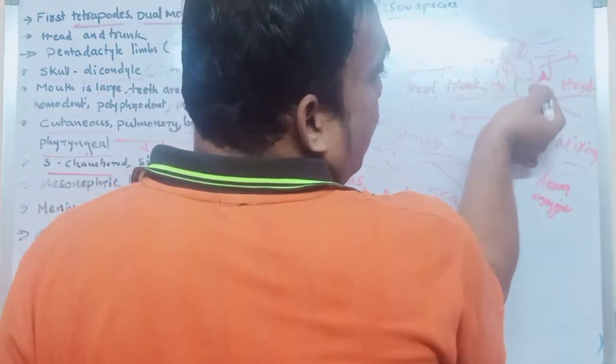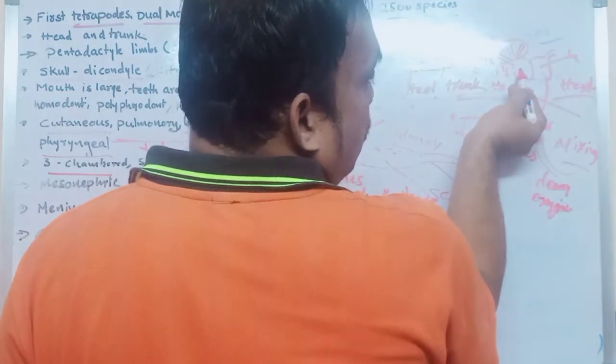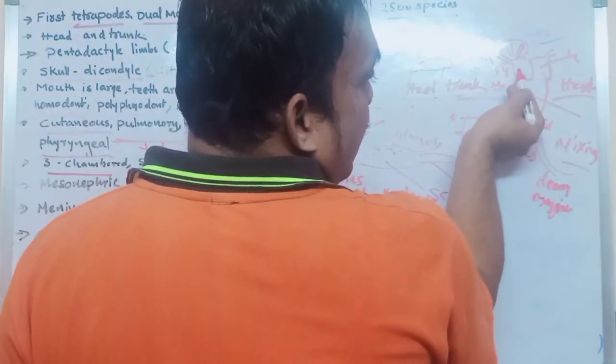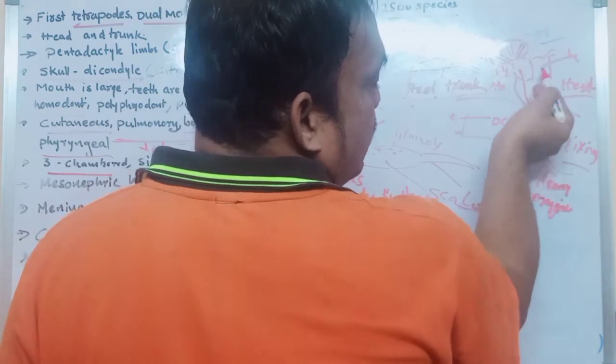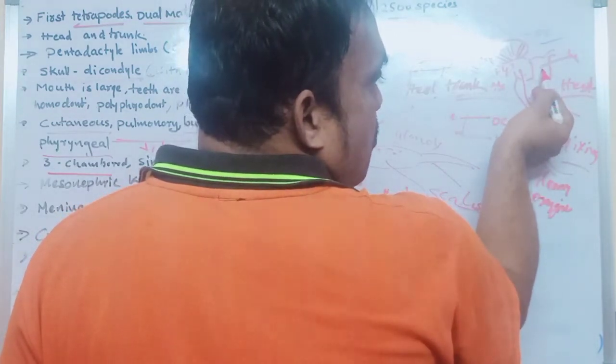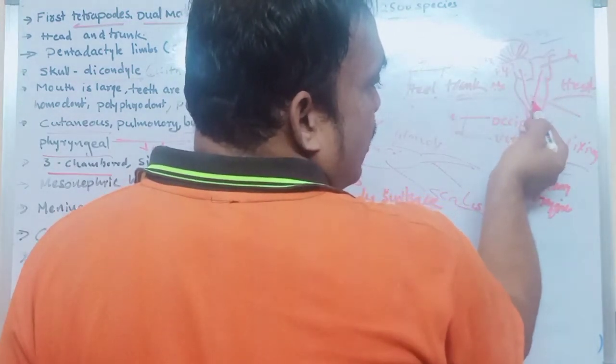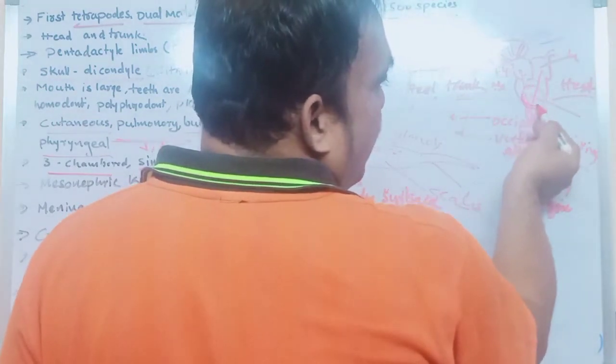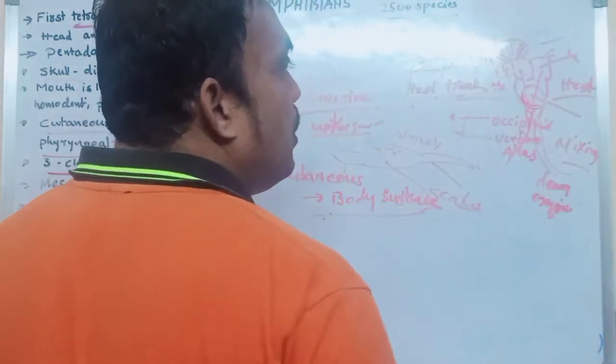Here, right atrium and left atrium. From the right atrium to the ventricle, deoxygenated blood enters. From the left atrium to the ventricle, oxygenated blood enters. Both bloods mix in the ventricle, and it is supplied to the body parts.